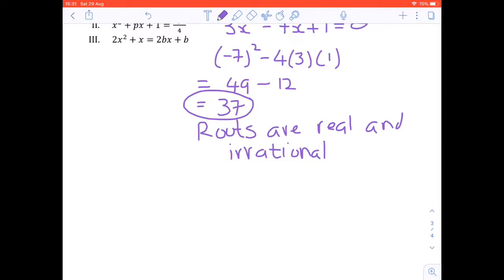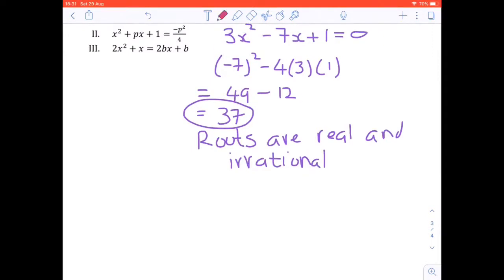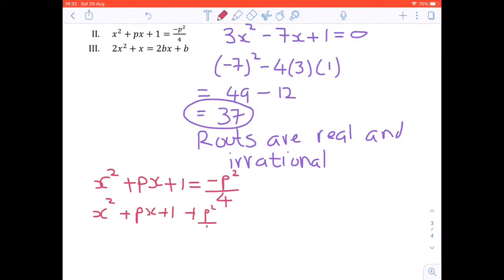Let's move on to the next one. x squared plus px plus 1 equals negative p squared over 4. First step, get it into the form ax squared plus bx plus c. x squared plus px plus 1 plus p squared over 4 equals 0.